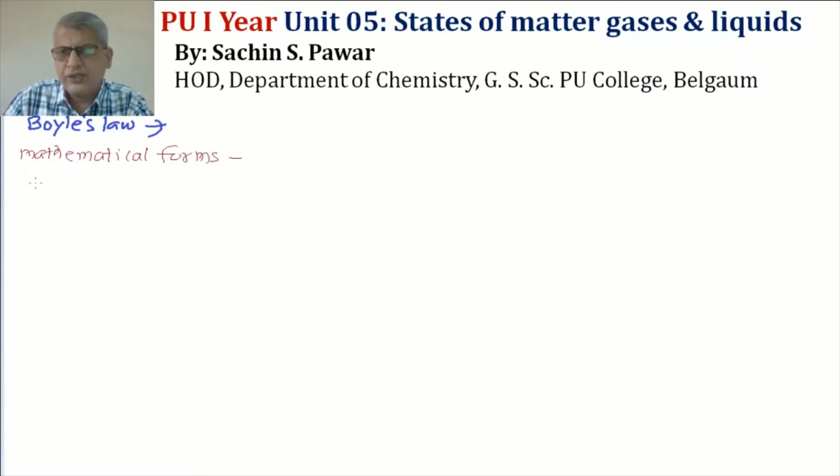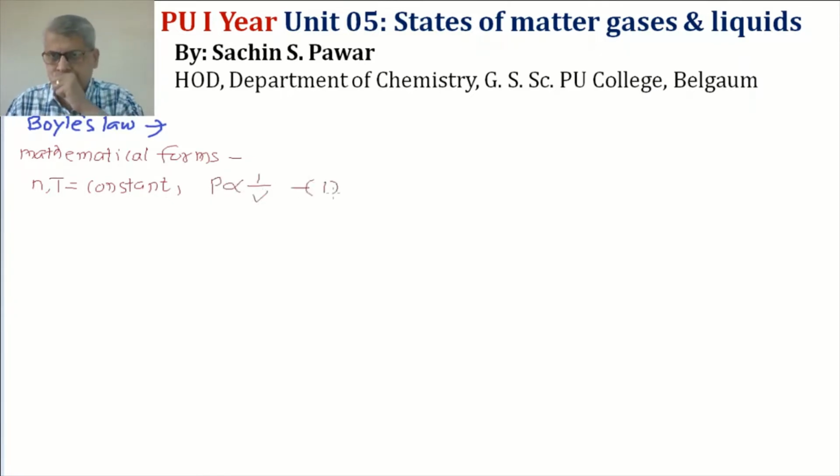The first form is, if the amount of substance is kept constant and temperature is constant, for a fixed amount of gas at constant temperature, pressure of the gas is inversely proportional to volume. This is equation number 1. Here there is a proportionality sign. If you want to remove this proportionality sign, then I can replace it by an equality sign by putting a constant. So this becomes P is equal to constant upon V.